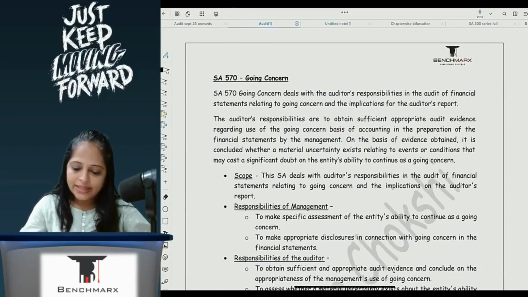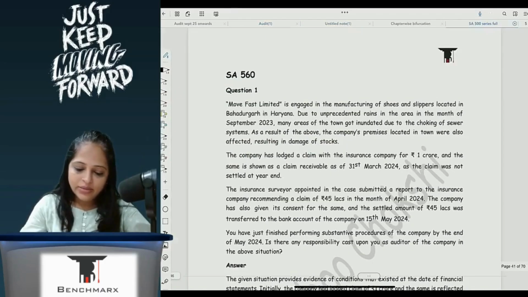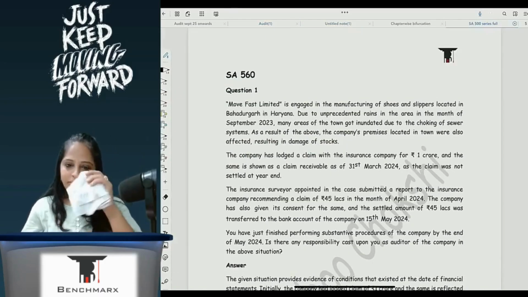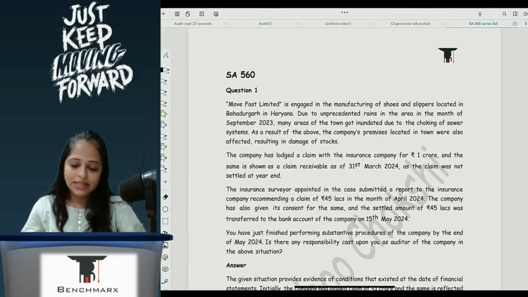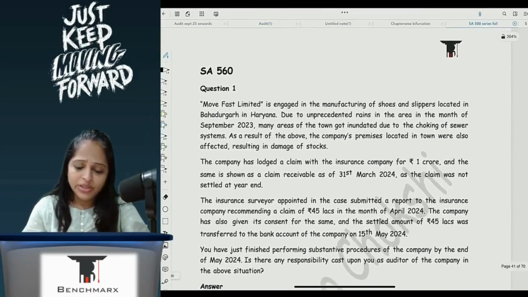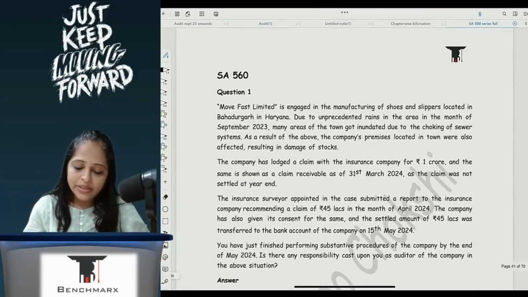Before we go to 570, let's quickly go through the questions which have been asked for SA 560. This includes your module questions. Move Fast Limited is engaged in the manufacturing of shoes and slippers located in Bahadurgarh in Haryana. Due to unprecedented rains in the area in September 2023, many areas of the town got inundated due to the choking of sewer systems.